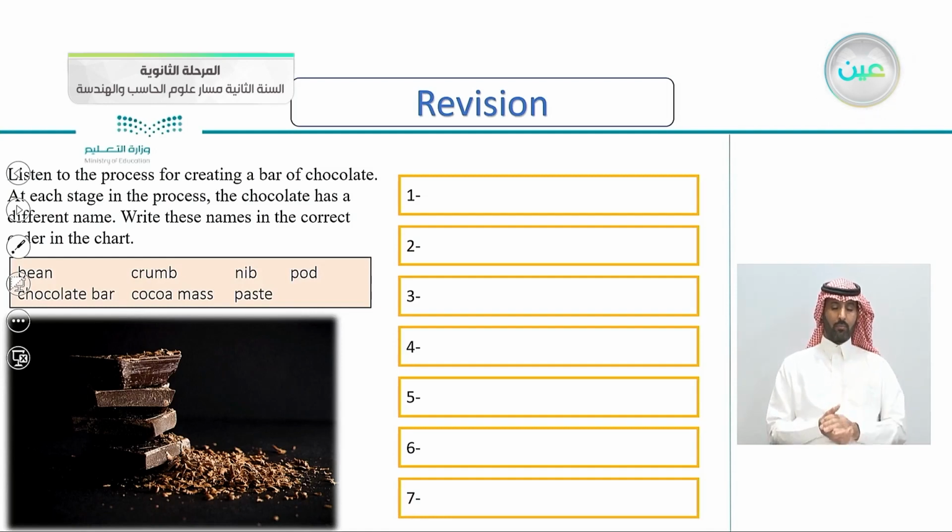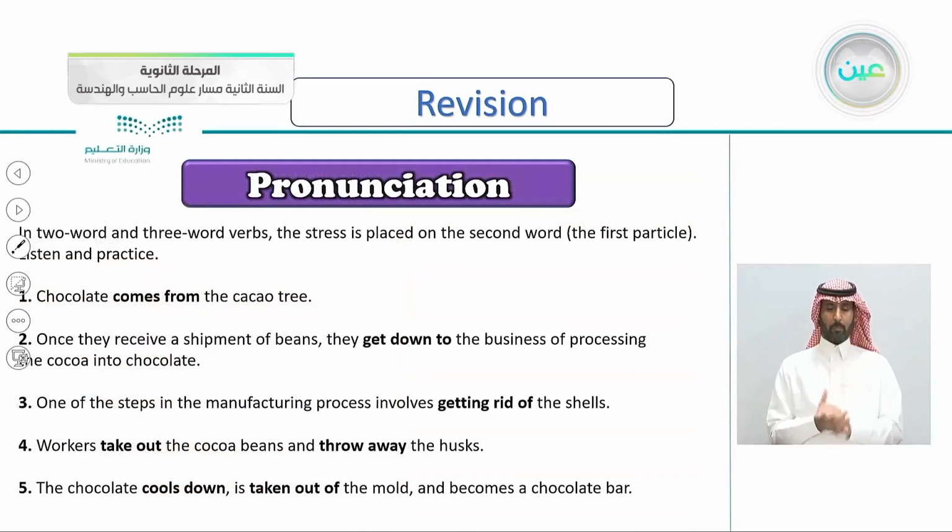We also learned that in 2-word and 3-word verbs, the stress is placed on the second word. For example, we say get down to, stress on the second word. Get down to comes from getting rid of. So the second word is always stressed.